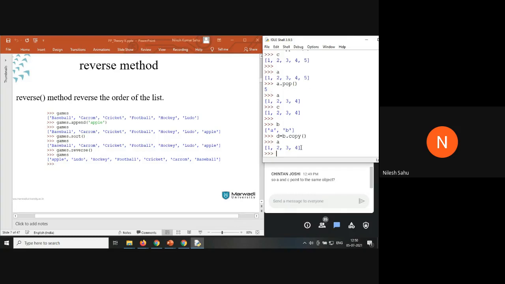Now let me show you b and d. When I say d dot append c, you can see inside d the values a, b, c, and inside b it is just a and b. Okay.